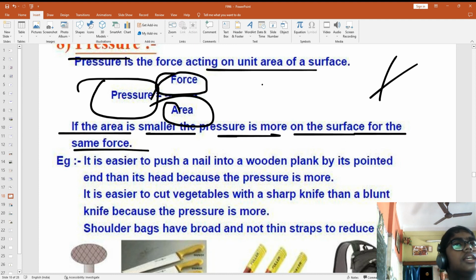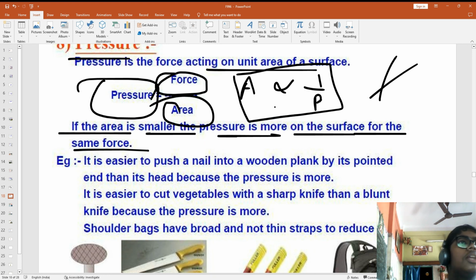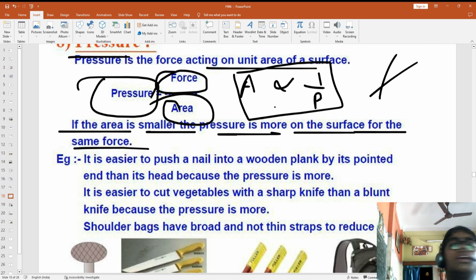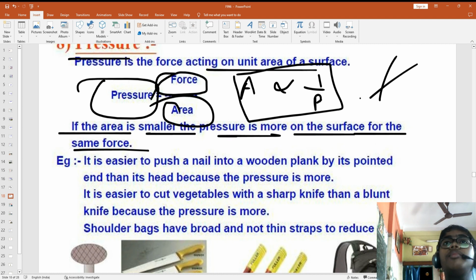Like, one thing you should note, if the area is small then the pressure is more, this is inversely proportional. Okay, if the area is more then the pressure will be less. Understood? One more criterion is there, that force is directly proportional to pressure. If the force is more then the pressure is more, if the force is less then the pressure is less. Understood.